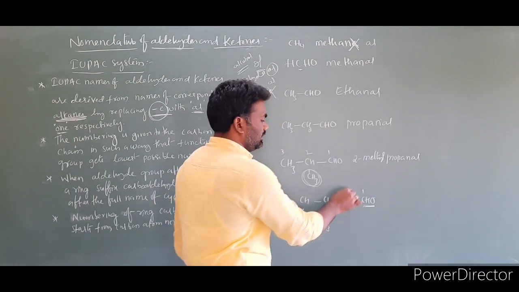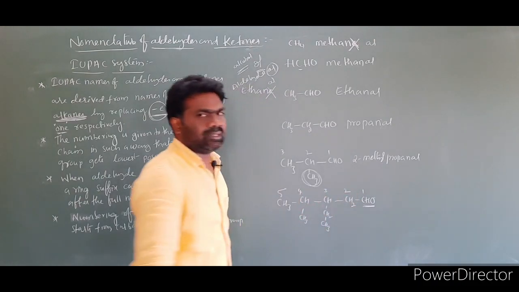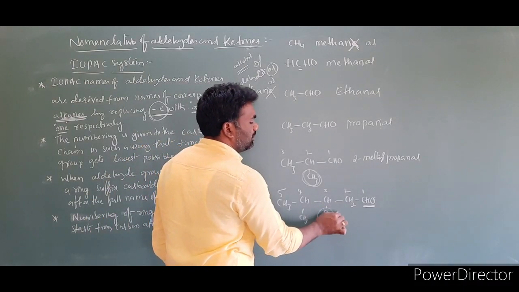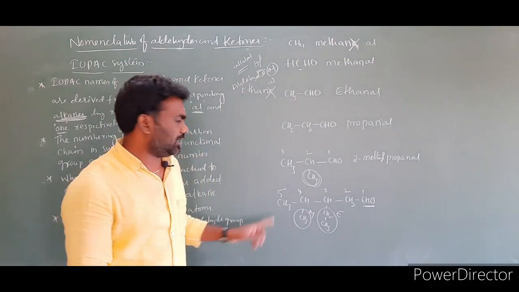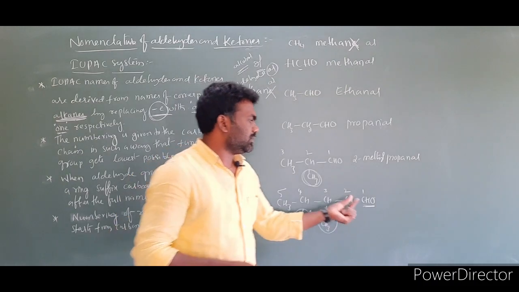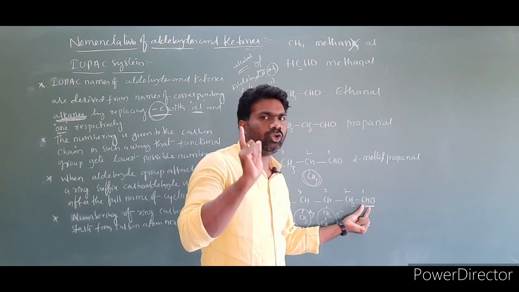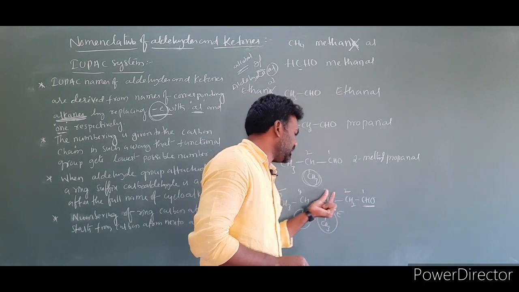This is number 1, this is number 2, number 3, number 4, number 5. At the third position we have an ethyl group. At the fourth position we have a methyl group. Then number of carbons in the chain is 1, 2, 3, 4, 5. I already said the functional group carbon will get the lowest number.